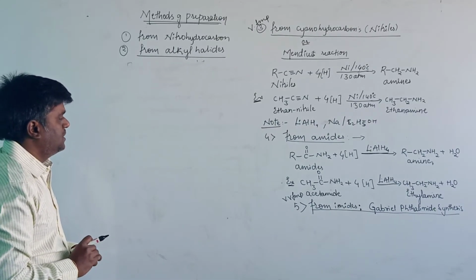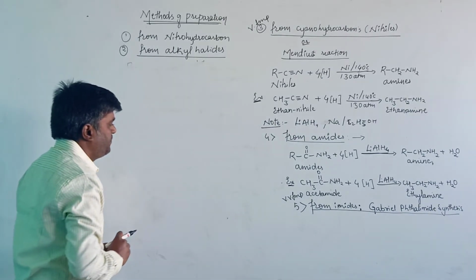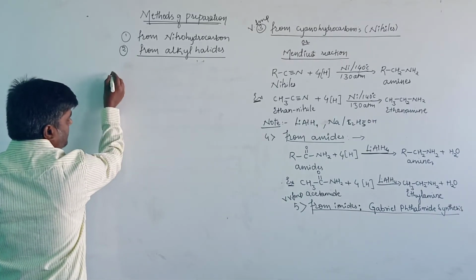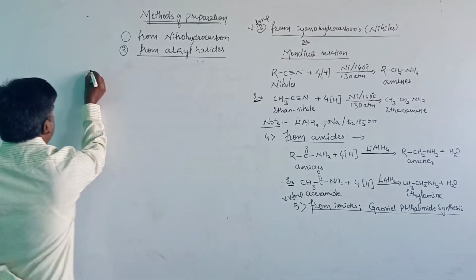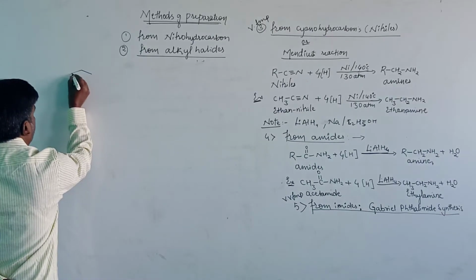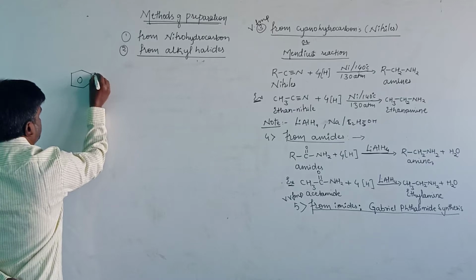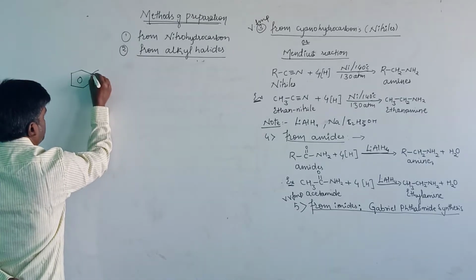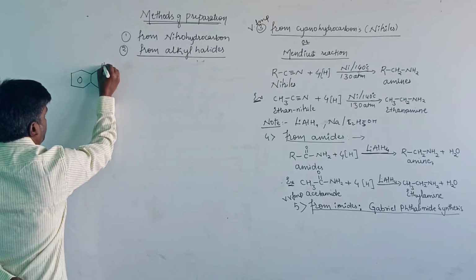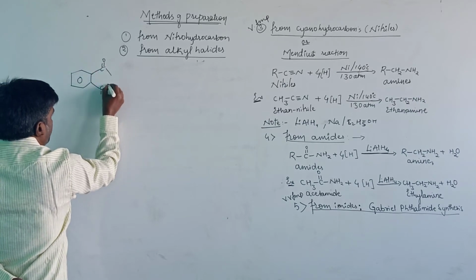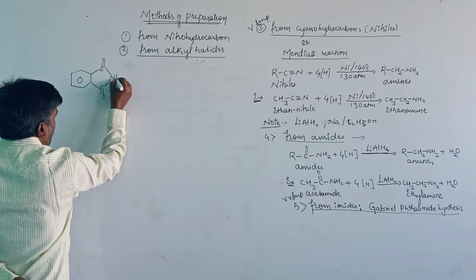Let us see the synthesis of amines here. First take the structure of phthalimide here, C=O, here NH.